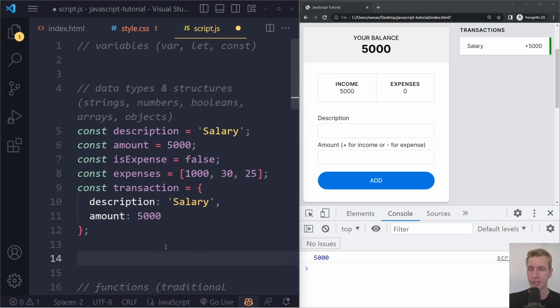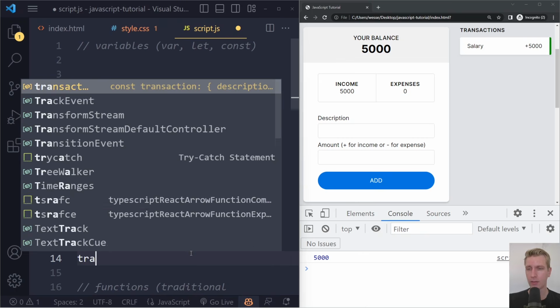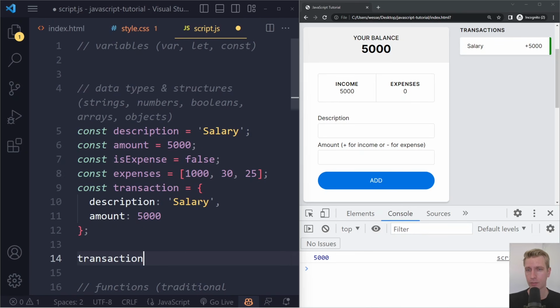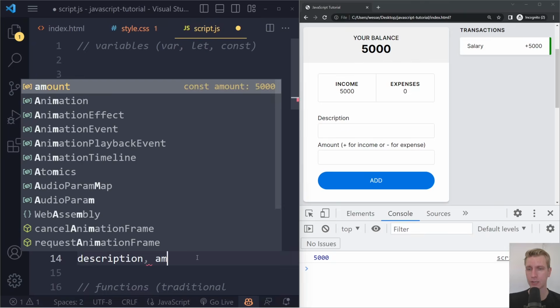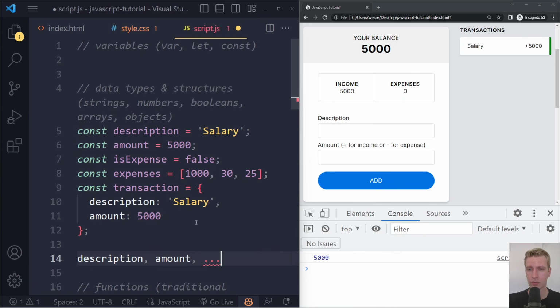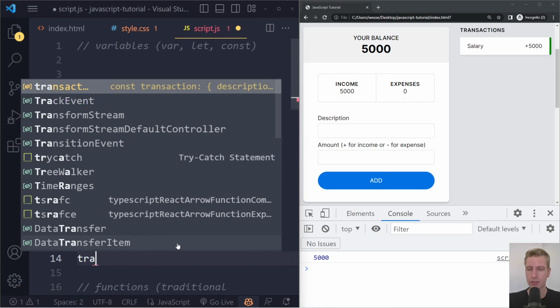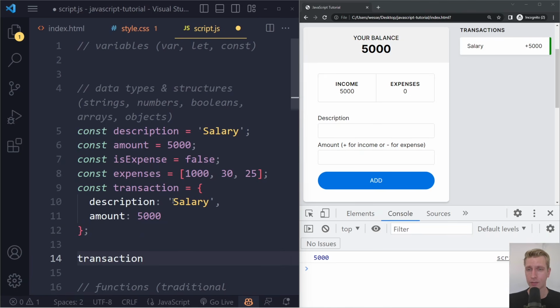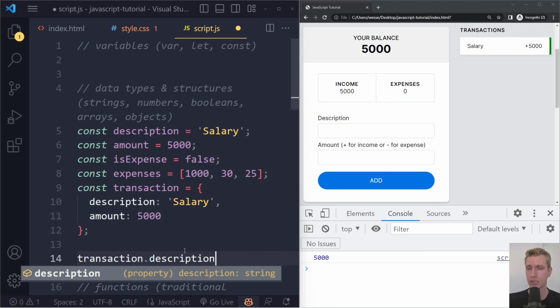Also, when I have to pass this information to a server, let's say I'm going to submit it to a server so that the server can save it in a database, don't worry about that, but I may have to pass this information to something else. I only have to write transaction, because in the transaction object there will be the individual properties. So I only have to write transaction instead of all of those individual variables. Otherwise I would have to pass description and then amount, and then even more properties. There could be hundreds of properties in a big object. So now I only have to write transaction, and the other side, if they want to see what's in there, can use transaction and see what the value is for these individual properties.